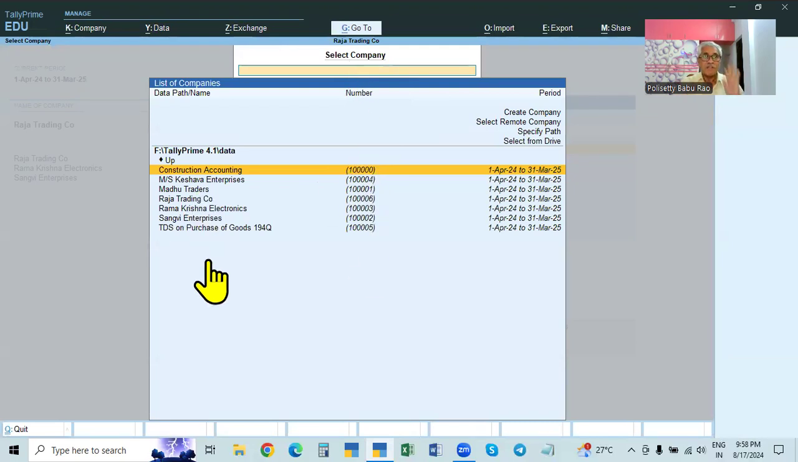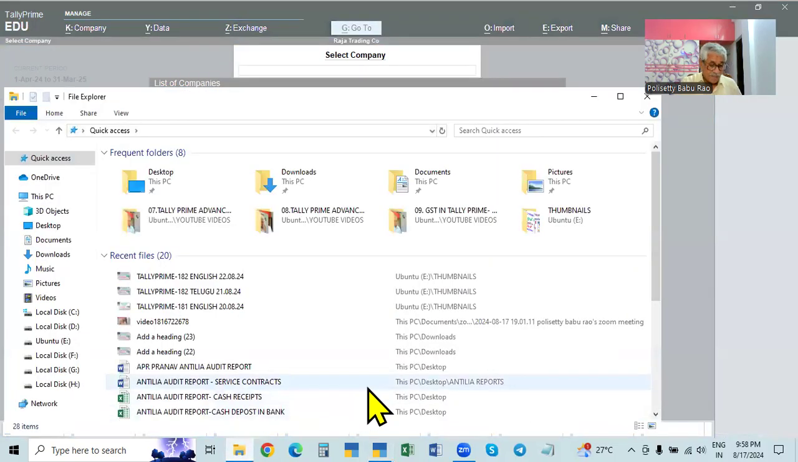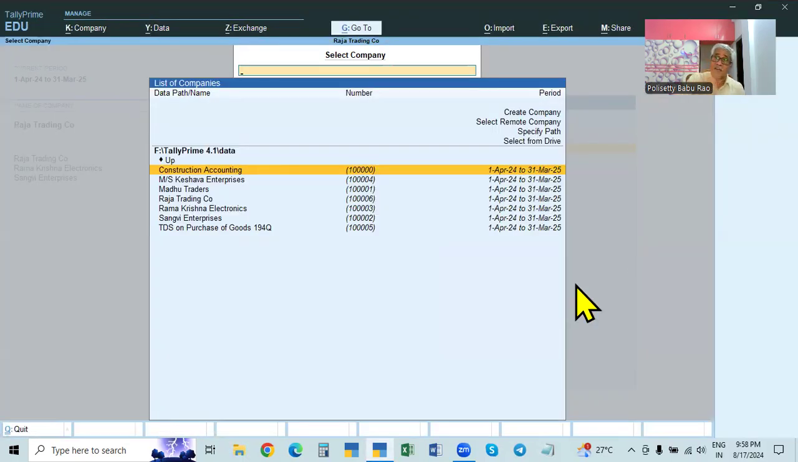If you want to back up, how to back up? This is the original data path. For backup, we have to create another data path, that is, the backup data path. That can be created in advance, or at the time of backup we can also create it, and that will be continued forever.